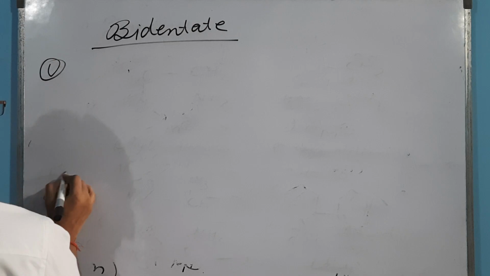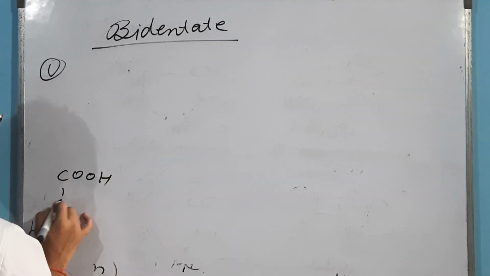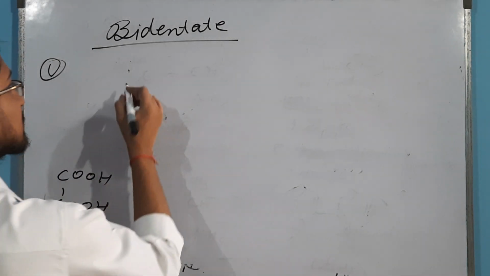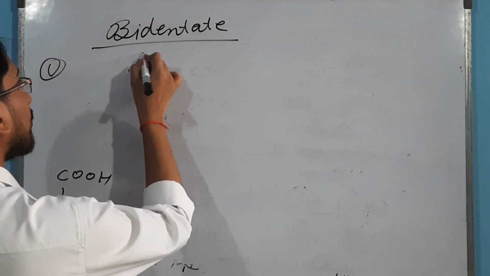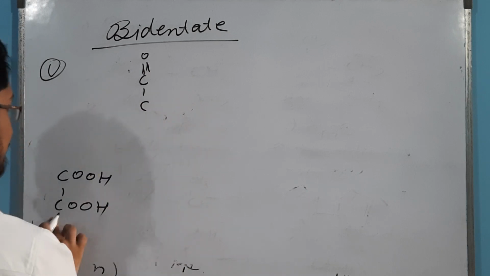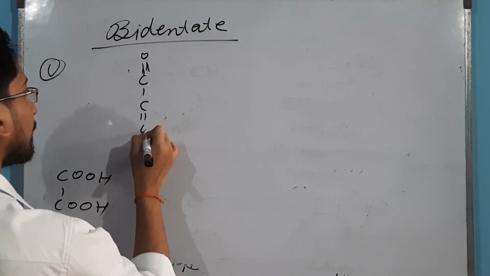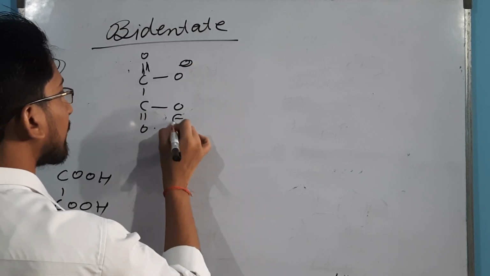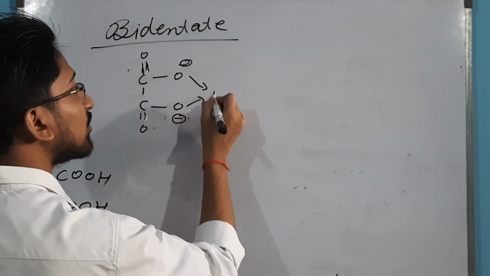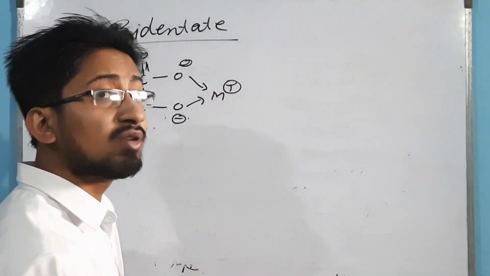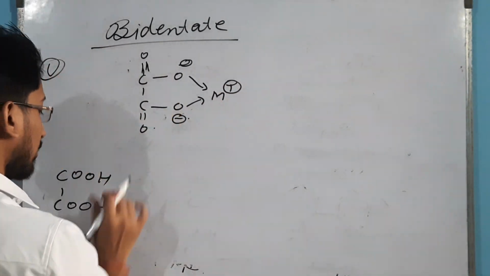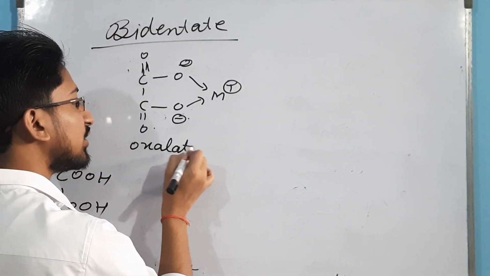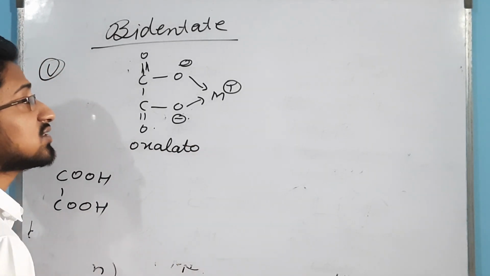So oxalic acid, you all know the formula COOH and COOH. So just remove this H. So C double bond O, this C double bond O, this O and this O have a negative charge, and these are donating a pair of electrons to our center metal ion. Its name is oxalic acid, so its name is oxalato. Oxalic acid की जगह it is oxalato.